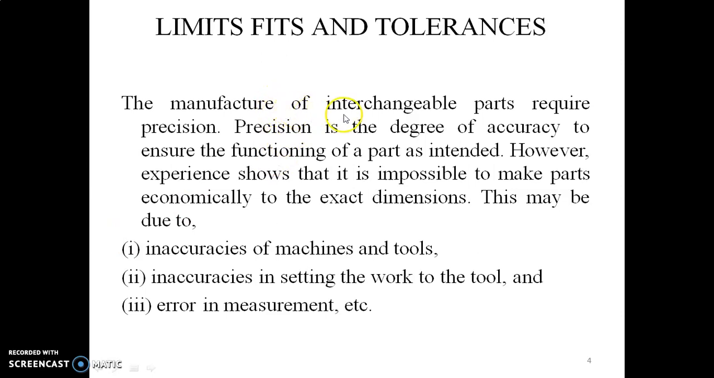The manufacture of interchangeable parts requires precision. Precision is the degree of accuracy to ensure the functioning of a part as intended. However, experience shows that it is impossible to make parts economically to the exact dimensions. This may be due to, first, inaccuracies of machines and tools; second, inaccuracies in setting the work to the tool; and third, errors in measurement, etc.